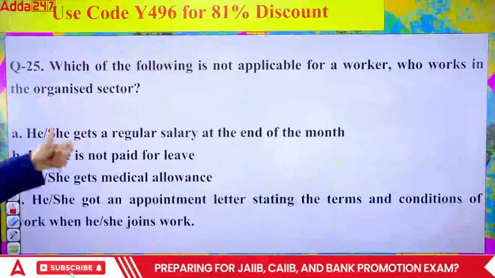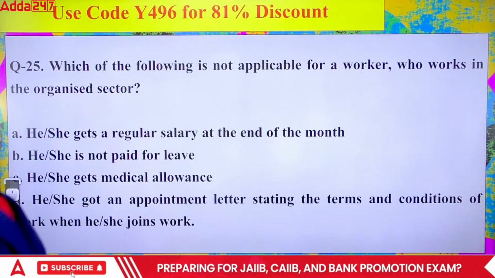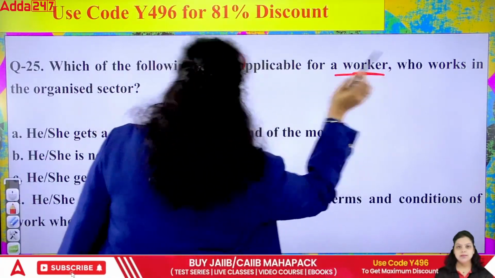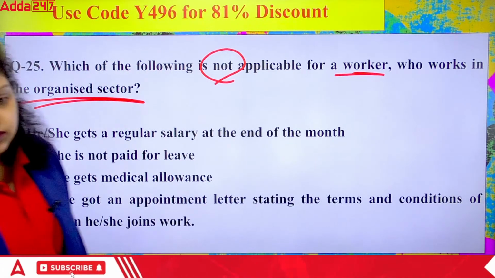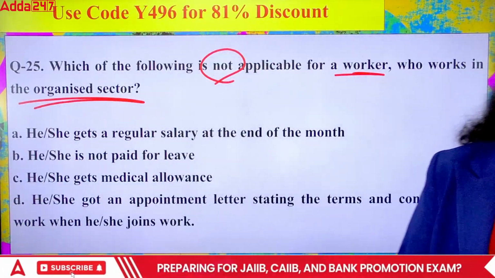Next. The 25th question is talking about which of the following is not applicable for a worker who works in an organized sector. Answer this. Ma'am, please explain primary, secondary and tertiary sector in brief.